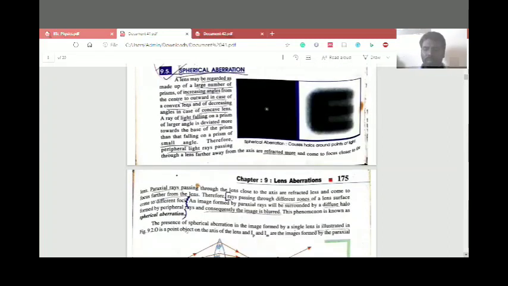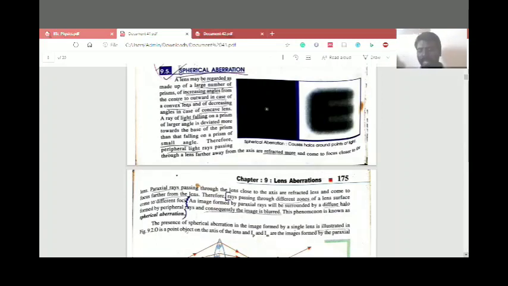Spherical aberration arises in a lens made of prisms. Here the lens is made up of prisms, a large composition of prisms forming a lens. The angle increases from the center outward in the case of a convex lens.